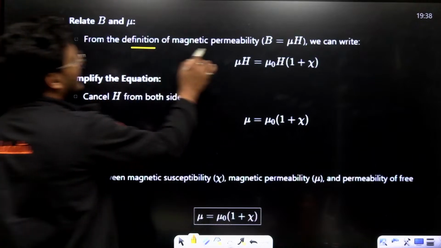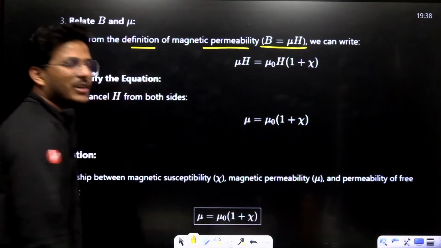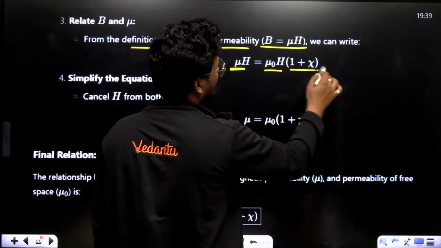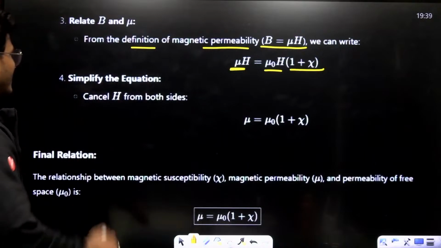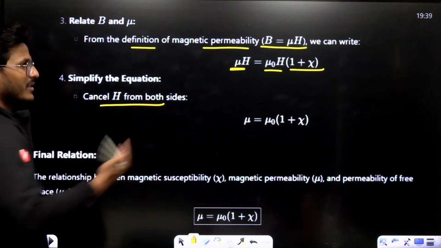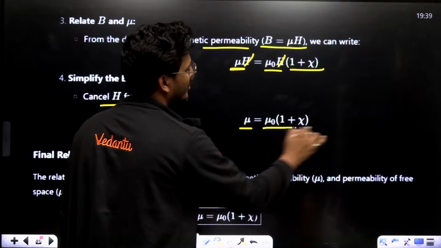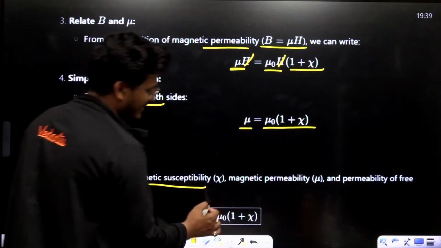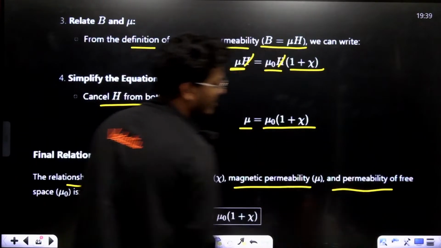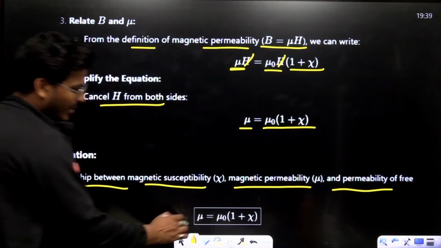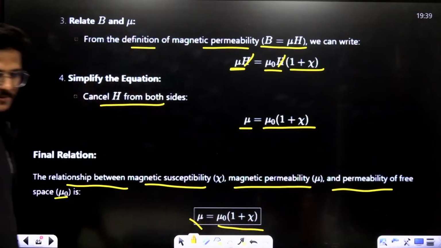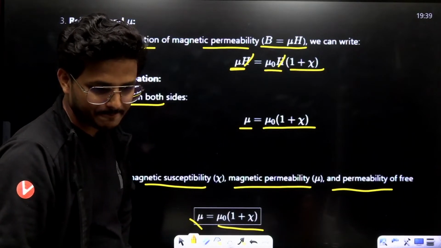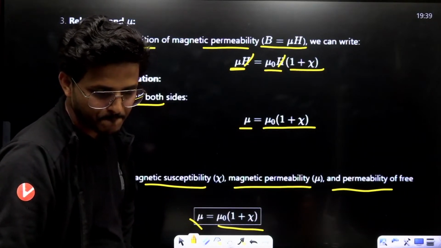Now, from the definition of magnetic permeability, B equals mu H. So mu H equals mu naught H times (1 plus chi). Cancel H from both sides. Mu equals mu naught times (1 plus chi). So the final relationship between magnetic susceptibility chi, magnetic permeability mu, and the permeability of free space mu naught is mu equals mu naught times (1 plus chi). Okay.